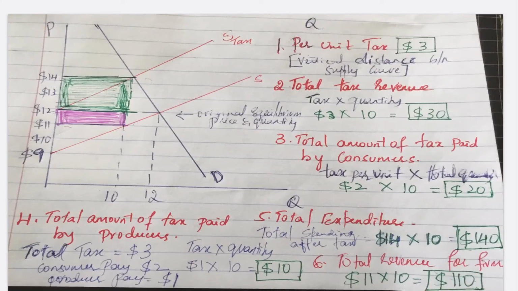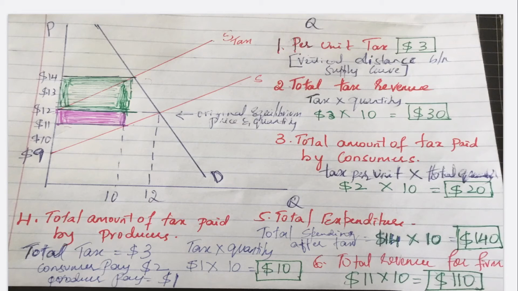Another practice problem. In the picture you can see the original equilibrium, the price is $12 and the quantity is 12. When the government puts a tax, the supply curve shifts upwards. The first question is, what is the per unit tax? The per unit tax is the vertical distance between the supply curves, which is $3.